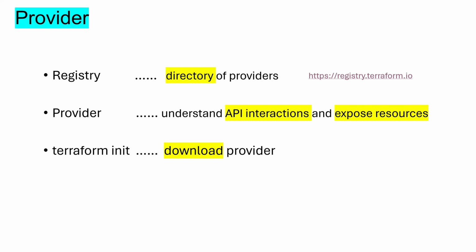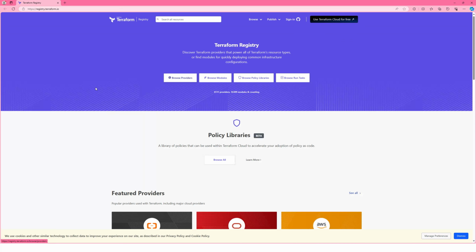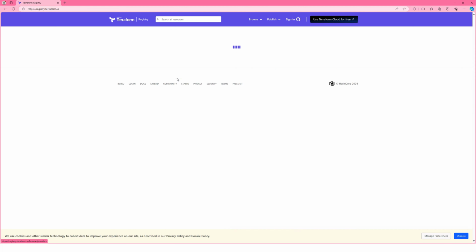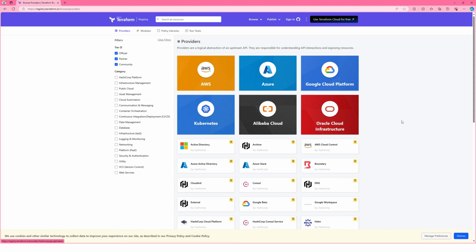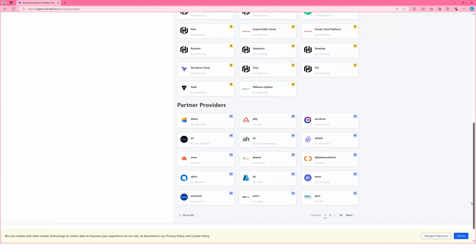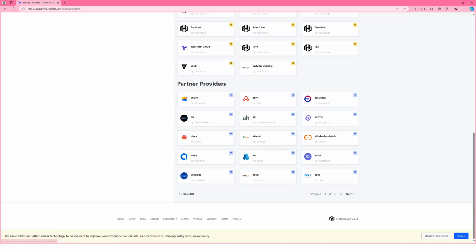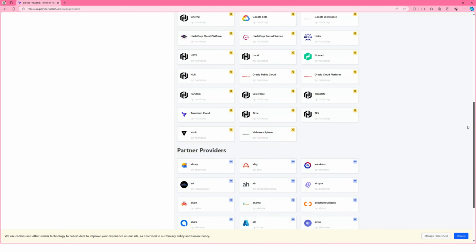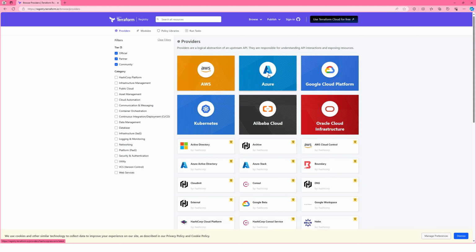Let's go to the Terraform registry, registry.terraform.io, and see providers. When you go to registry.terraform.io, you can see providers, modules, and all other different types, but we'll talk about those later. For providers, we have 4,000 providers already. So let's browse providers. These are the provider lists. It can go up to 83 pages, so the list goes on and on. Mostly the AWS provider, Azure provider, GCP provider, right?